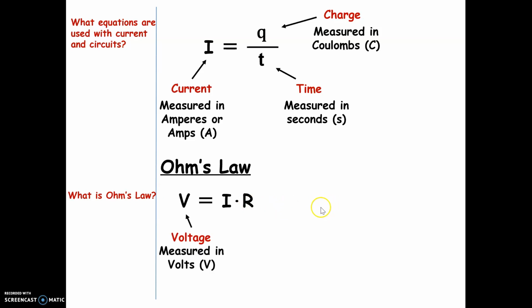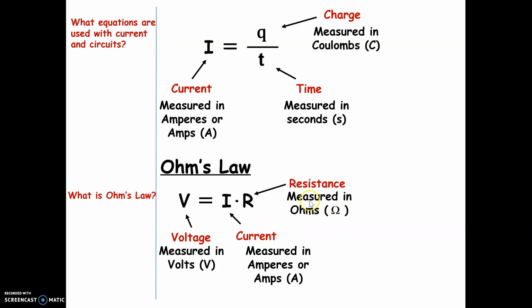Electricians have to know Ohm's law. V is voltage, and you know this from looking at battery cells, you know this from looking at the back of any electrical device, including cell phones. It will tell you how much voltage your device battery needs. I, we talked about, is current. R is resistance, and this has to do with how much freedom the electrons have in the circuit. The harder it is for them to flow through a circuit, the more resistance there is. So today we're going to start to look at how Ohm's law affects simple circuits, and we're going to also do some simple math problems and some basic circuit drawings.